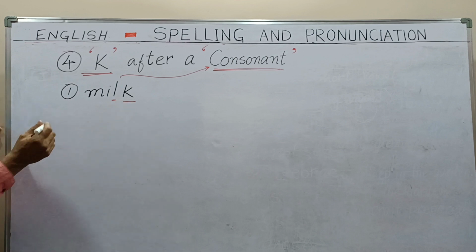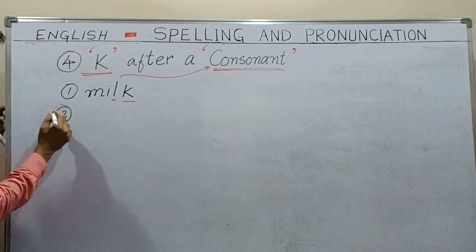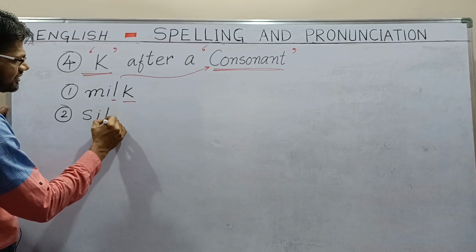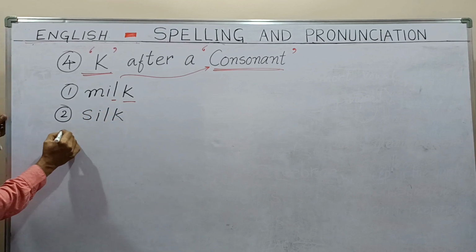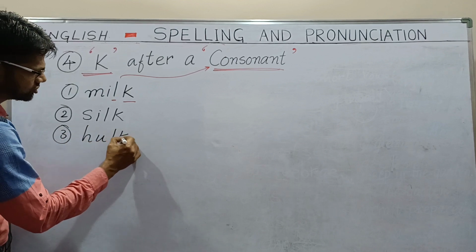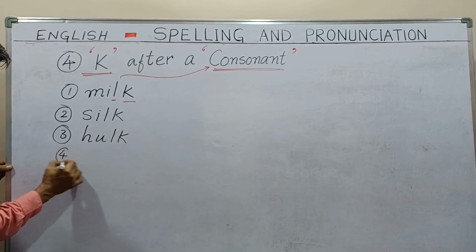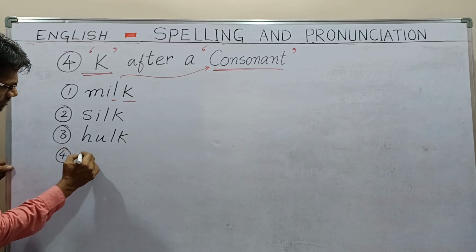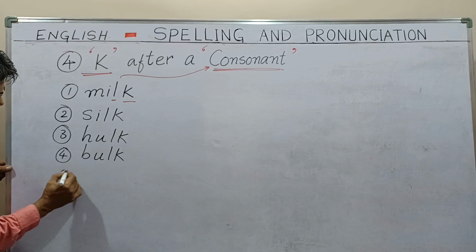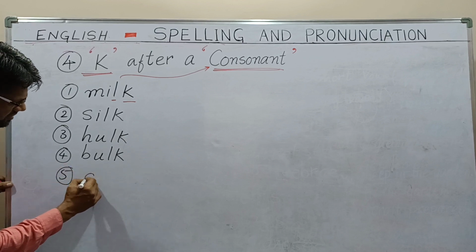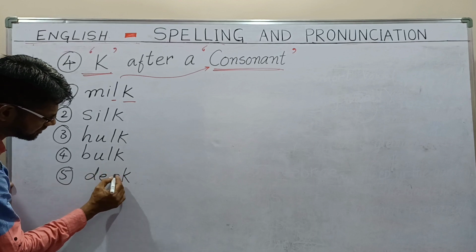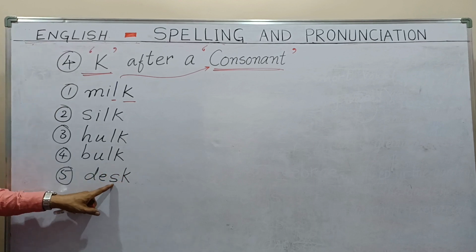We have many examples. Silk, S-I-L-K, silk. You can notice silk, milk. Hulk, H-U-L-K, hulk. Bulk, B-U-L-K, bulk. Desk, D-E-S-K, desk. In the word desk, you can notice D-E-S.